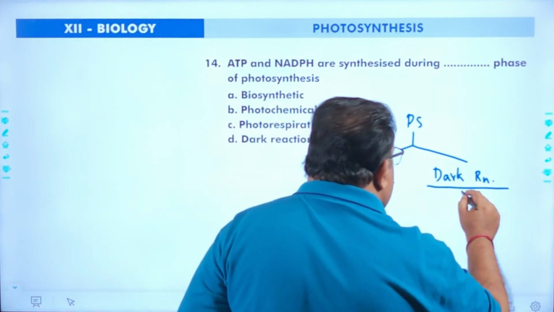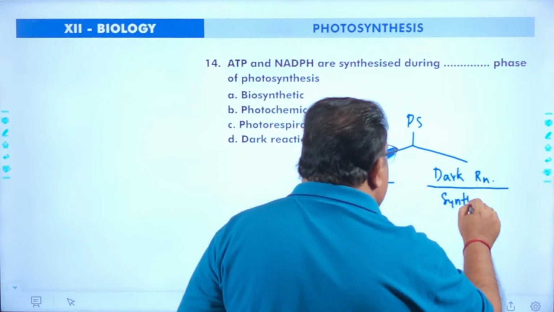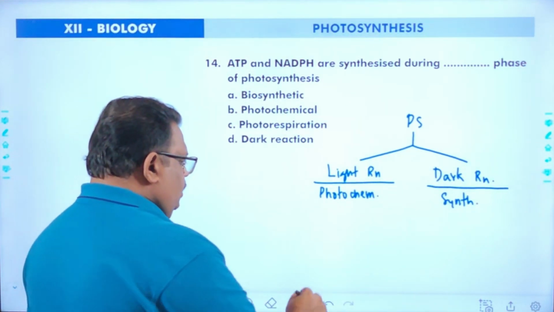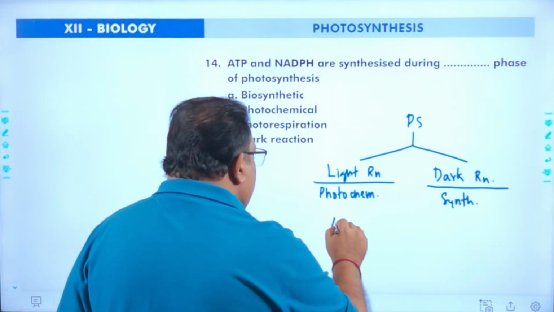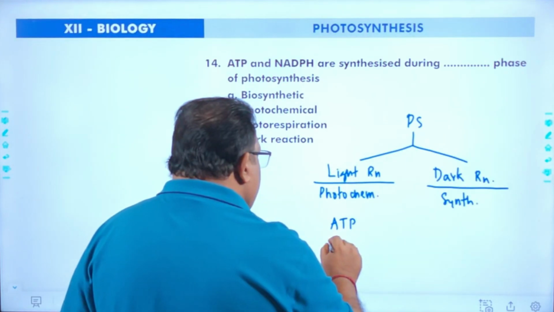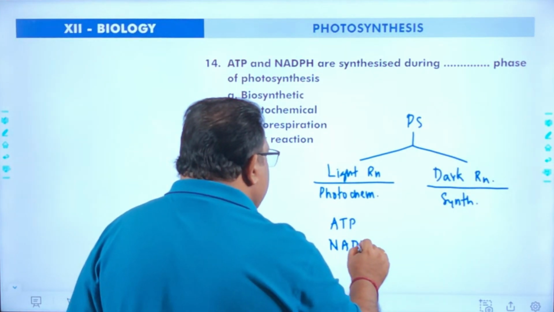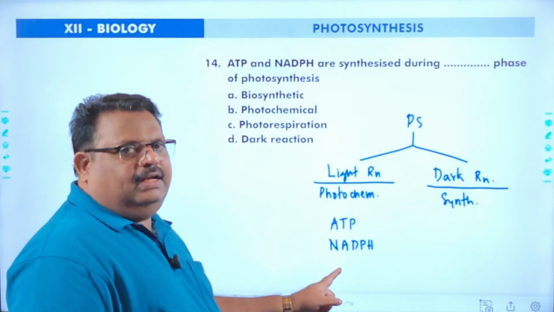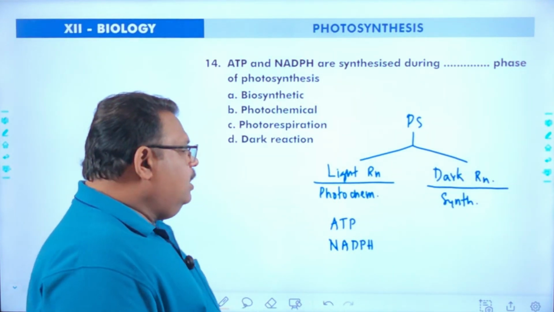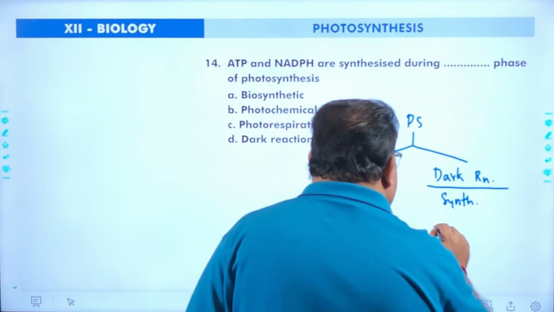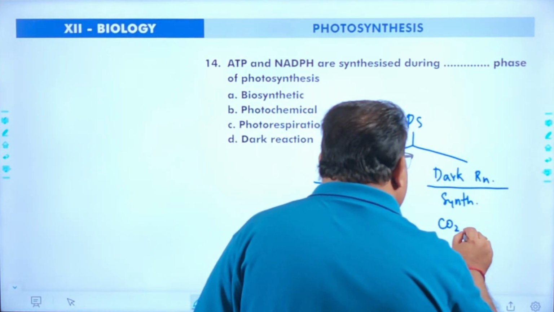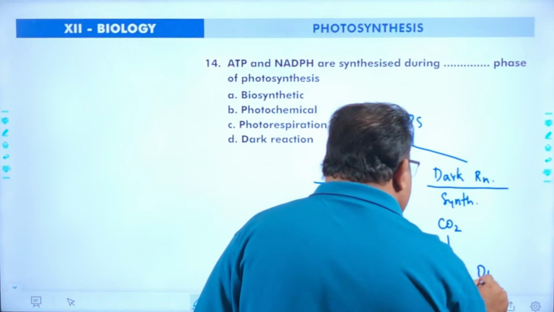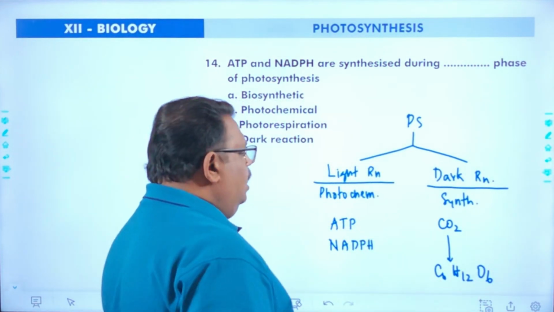And dark reaction is a synthetic phase, a biosynthetic phase. During light reaction, by using sunlight, ATP molecules and NADPH molecules are synthesized. These are the products of light reaction, and these products are utilized for converting carbon dioxide into carbohydrate. So synthesis of carbohydrate takes place in the dark reaction.